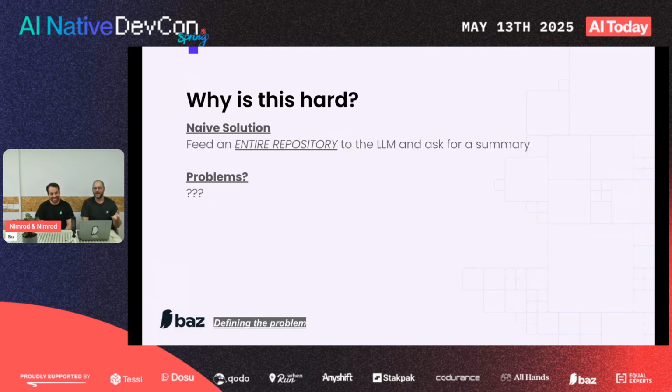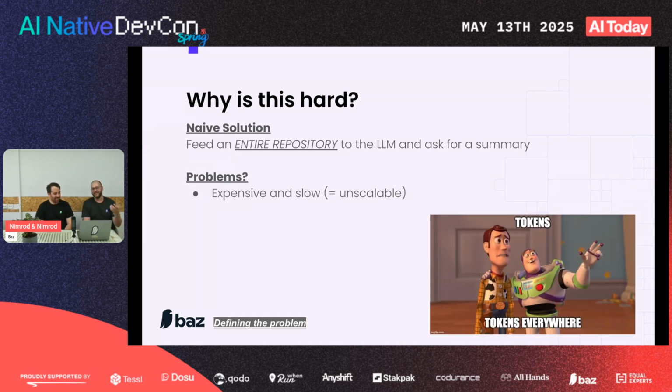Why can't I just take the naive approach, the straightforward one, where I take the entire repository and just feed the entire raw code into the LLM and say, summarize this? Why not? Well, there are a few problems with it. First of all, it's expensive and it is slow. These models are notorious for being very slow, and feeding so many tokens in is going to be problematic, and that translates to being completely unscalable.